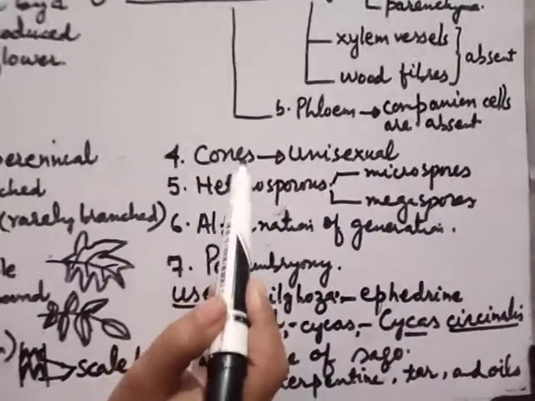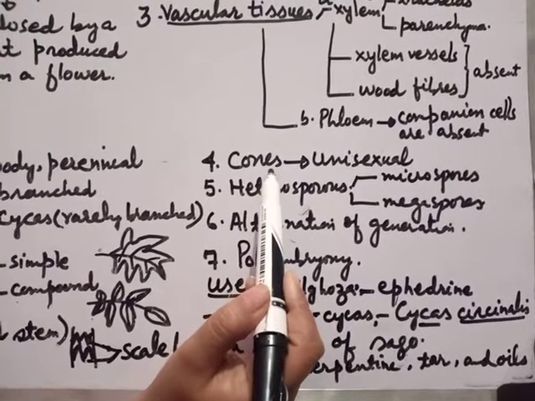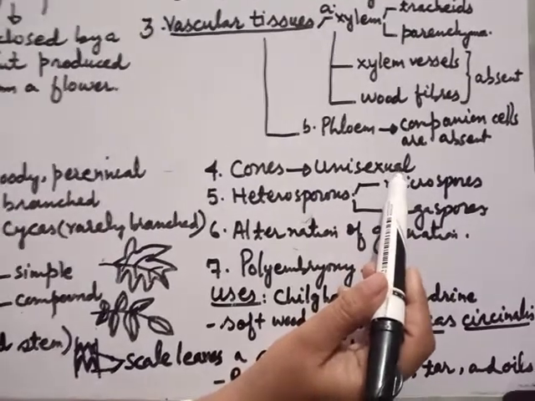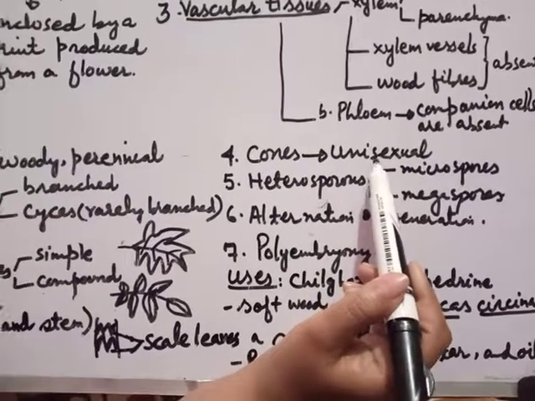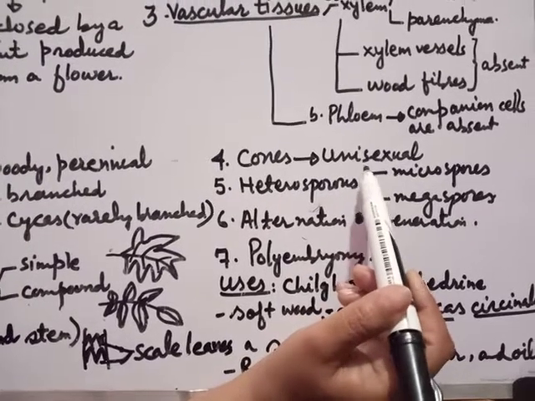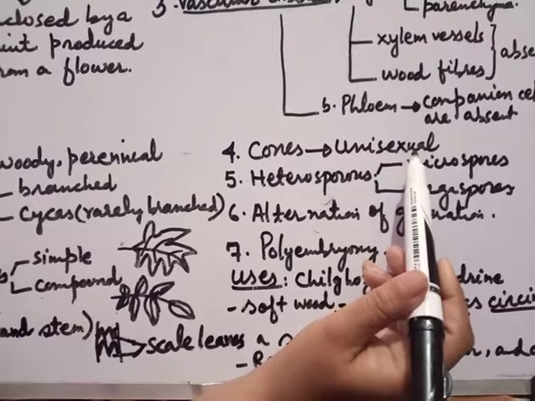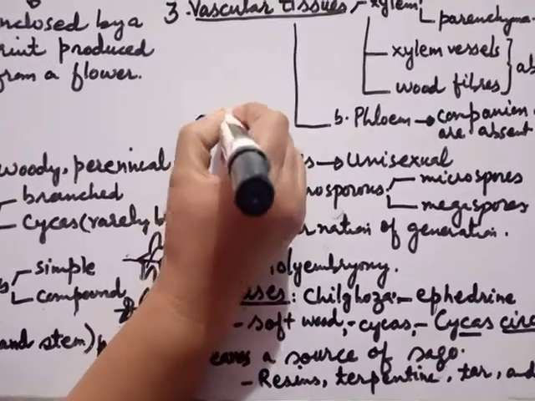Students, two kinds of cones are present, male cones and female cones. That's why we say cones are what? Unisexual, meaning separate male and female cones are there. Male and female sporophylls are arranged on a straight axis, in the form of cones.